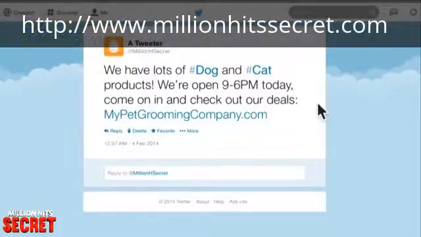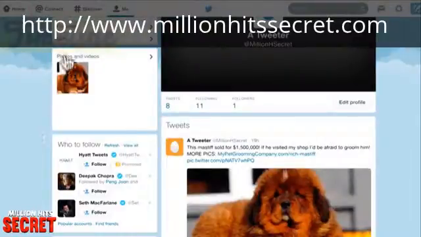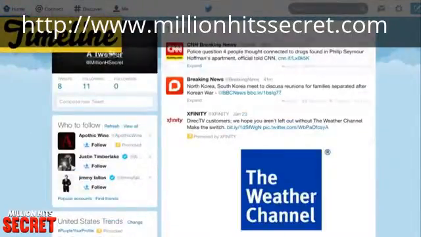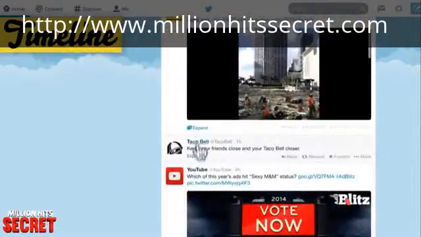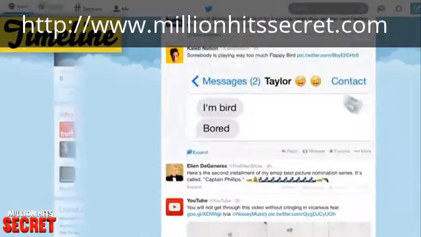When you make a post on Twitter, every tweet appears in a timeline on each person's homepage, along with all the other tweets from the people they follow. So for example, on my timeline for this account, these are the people that I follow, and so these are the tweets that I see. I see tweets from Taco Bell, from YouTube, from CNN, all these different people. Oh, and look, there's me.